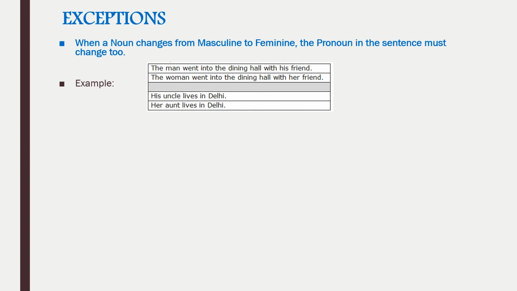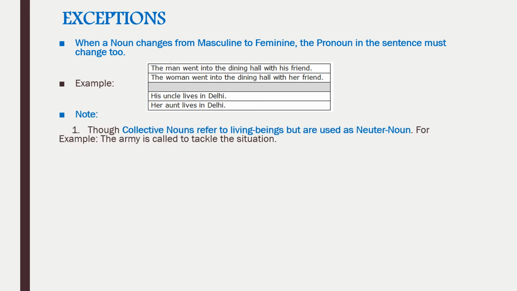So when we change masculine into feminine, we will be changing the pronoun also. This pronoun his has to be changed to her. His uncle lives in Delhi. Her aunt lives in Delhi. So both we have to change.